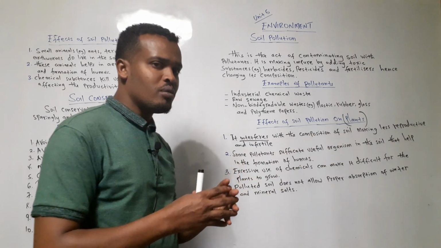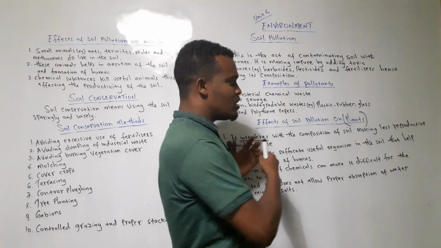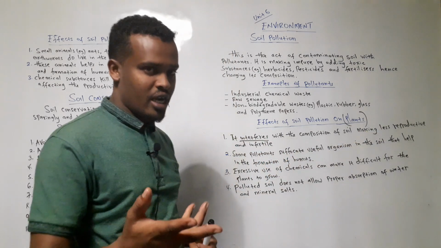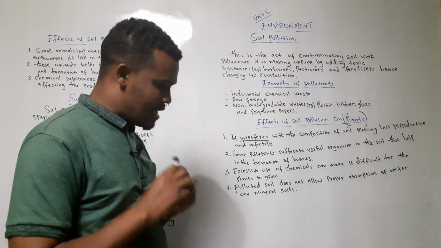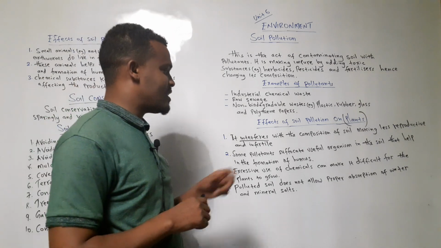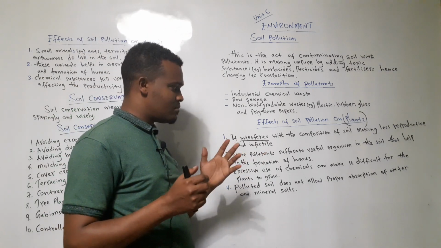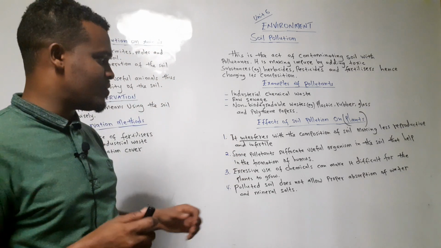The composition of soil means what the soil contains. Then when all these things happen, it makes it less productive. The productivity of the soil becomes less and it becomes infertile. Sometimes it won't be fertile. Fertile, you understand, when the soil is fertile, even physically you can understand when the soil is fertile.